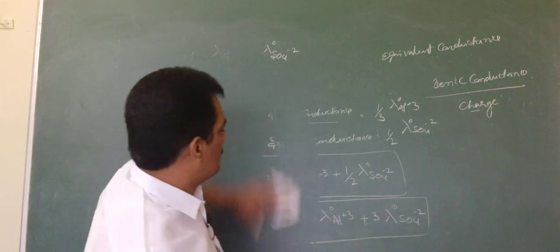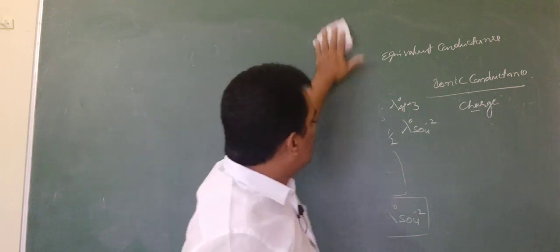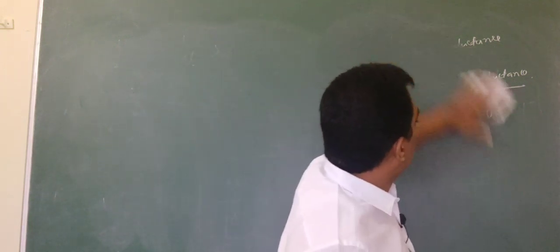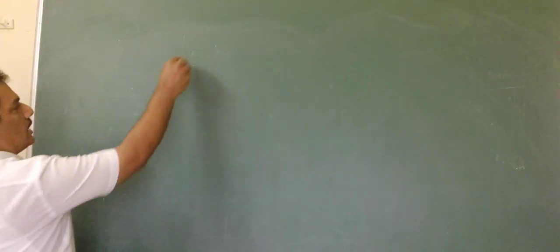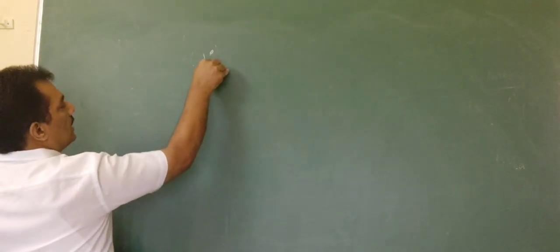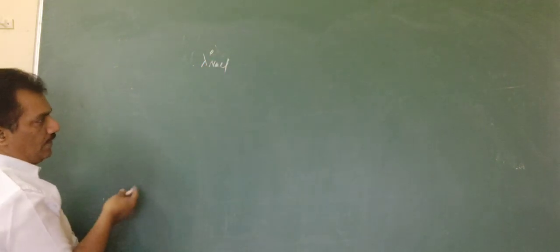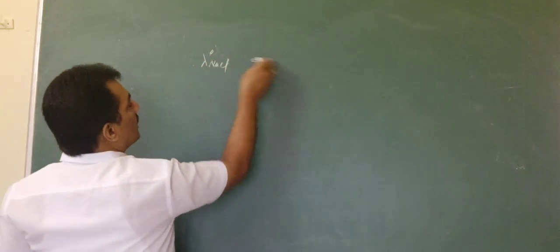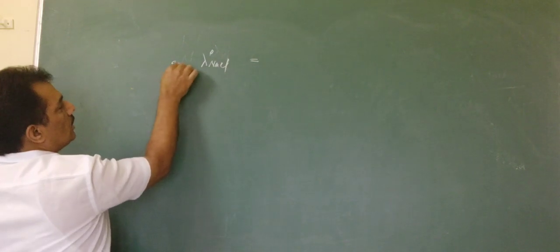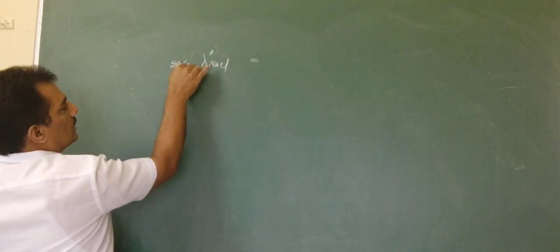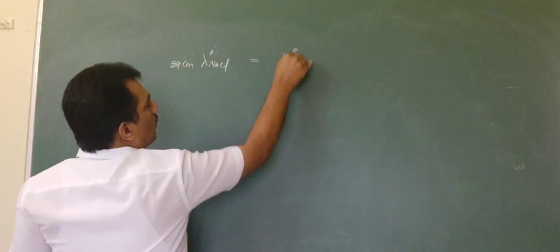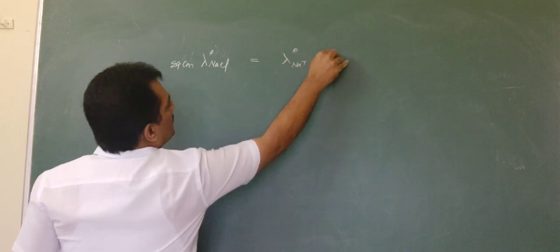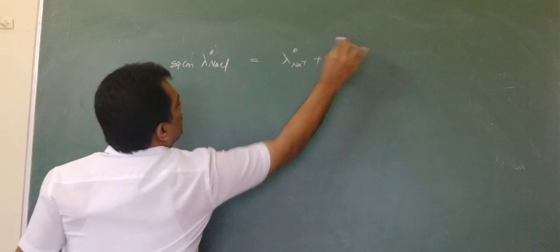And now let us write different electrolytes, a few examples to make you understand easily, when they are giving different substances. Let us write lambda naught NaCl, for example. If it is given, simply you can write lambda naught NaCl is equivalent conductance, lambda naught Na plus, lambda naught Cl minus.